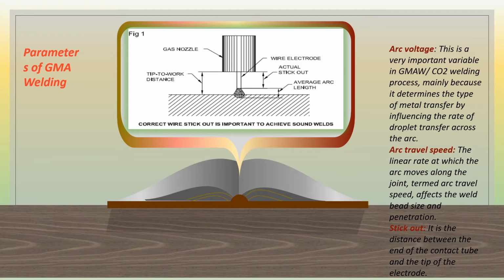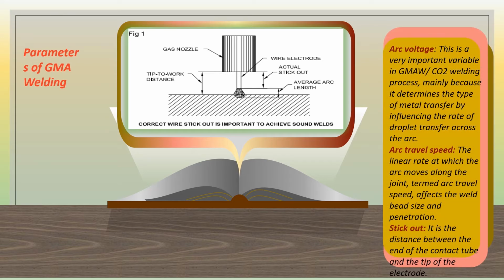Arc voltage. This is a very important variable in the GMAW/CO2 welding process, mainly because it determines the type of metal transfer by influencing the rate of droplet transfer across the arc. Arc travel speed. The linear rate at which the arc moves along the joint, termed arc travel speed, affects the weld bead size and penetration. Stick out. It is the distance between the end of the contact tube and the tip of the electrode. Here you can see these things in the figure given.